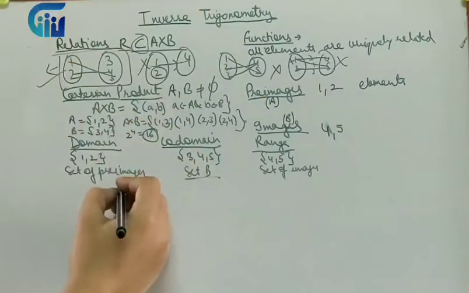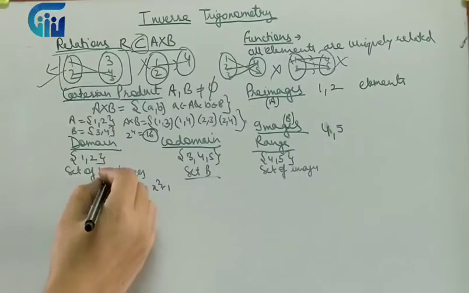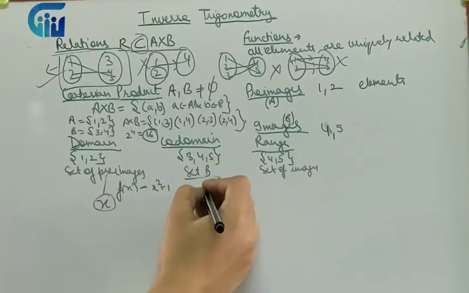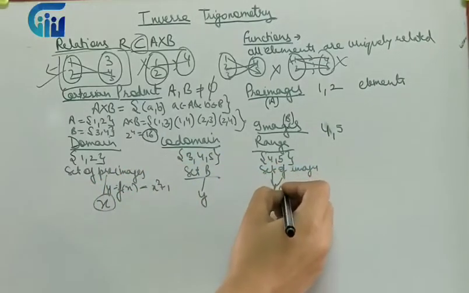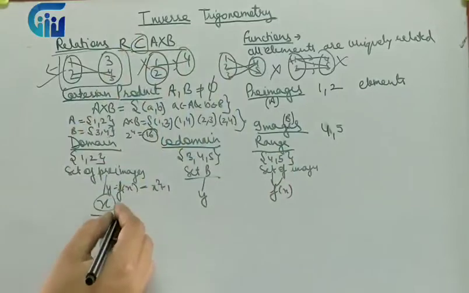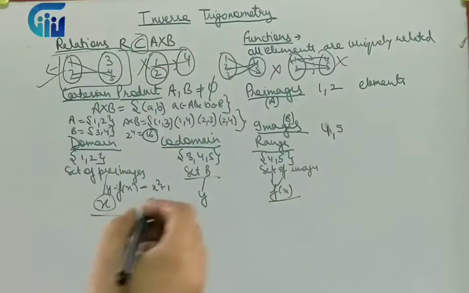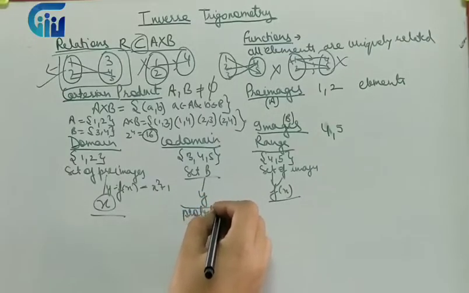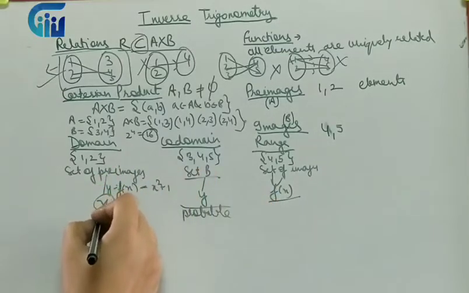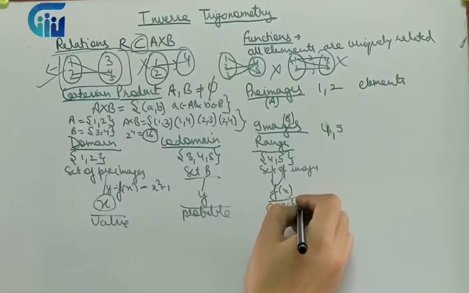So when we have a function f(x), any function, let's say x squared plus 1, we say x is domain, y is codomain when we write it equal to y, and f(x) is my range. So x is the probable value which a function can take, y is the probable answer, and f(x) is the exact answer.